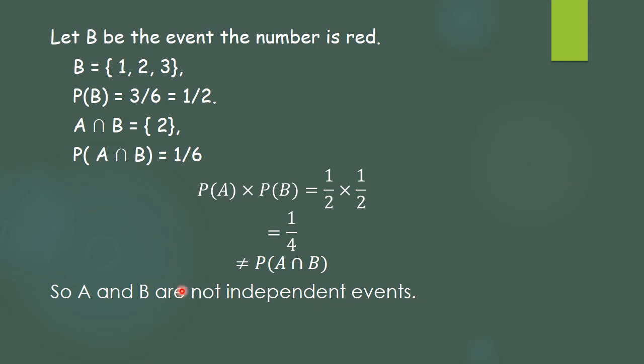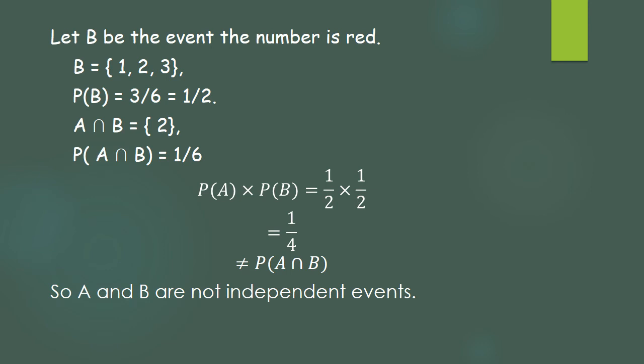So that is the first question they have given. To check whether the events are independent or not, first we'll calculate the probability of the first event, the second event, as well as the probability of A intersection B. And if the product is the same, we can say that they are independent events. Hope you are understanding this.